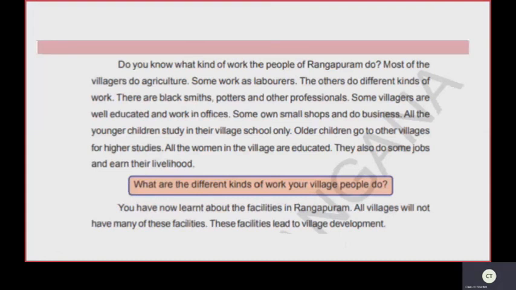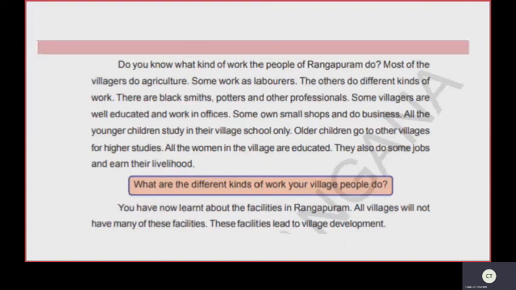Children, do you know what kind of work the people of Rangapuram do? Let's find out. Among all the occupations, agriculture is the most practiced one. However, the villagers also carry out other occupations.